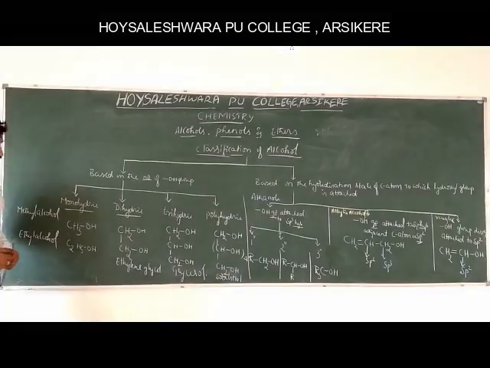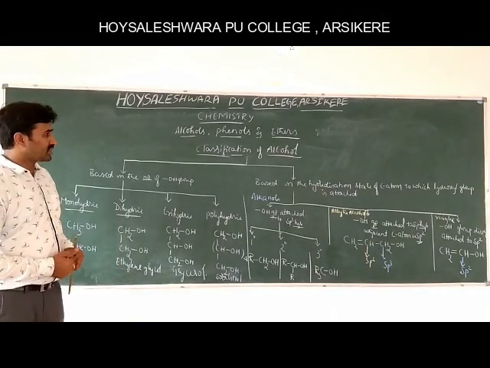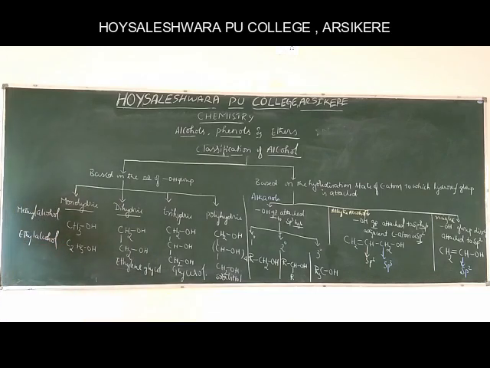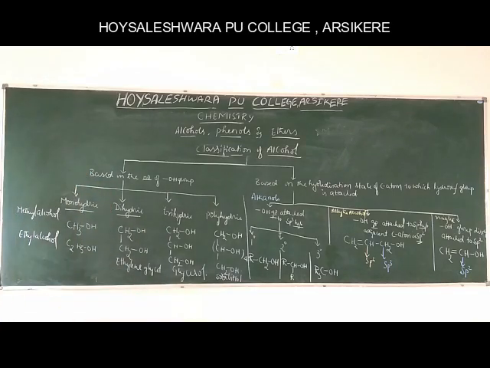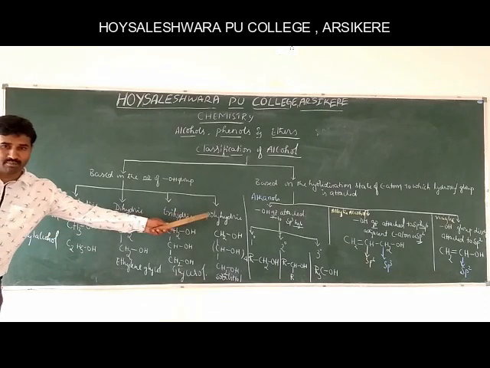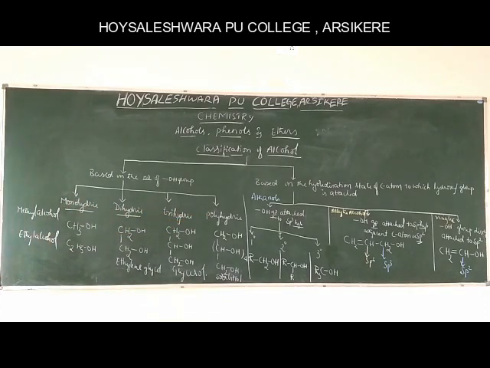The first topic of alcohols is classification of alcohols. First, based on the number of hydroxyl groups, alcohols are classified into monohydric alcohols, dihydric alcohols, trihydric alcohols and polyhydric alcohols.